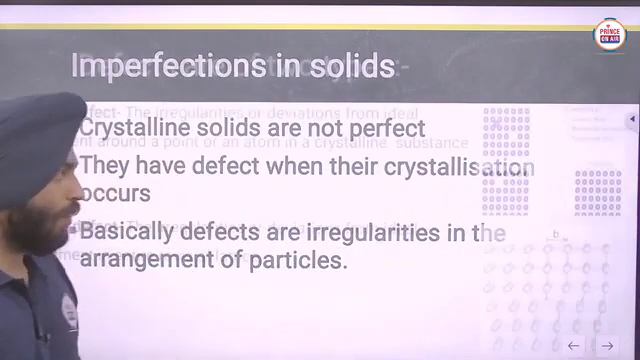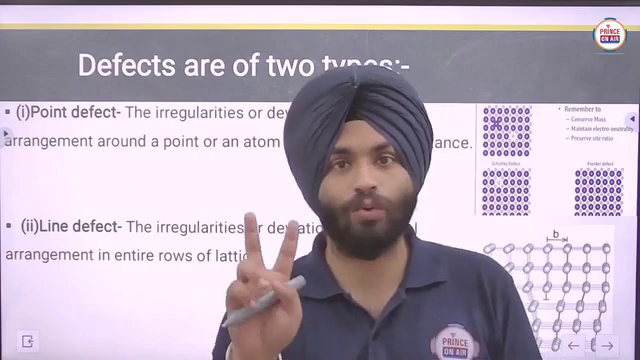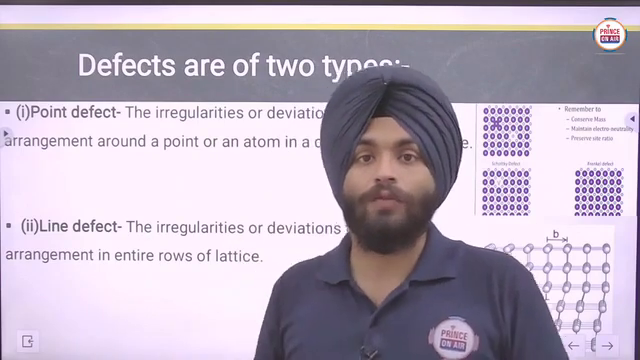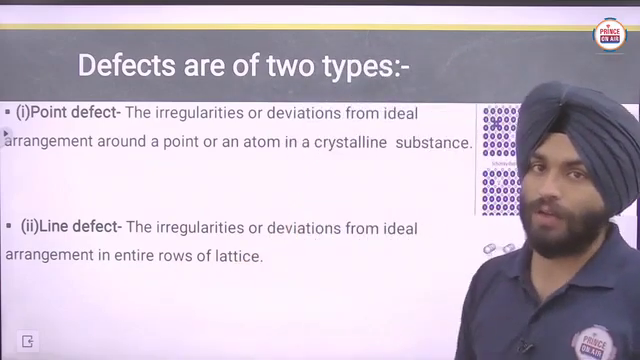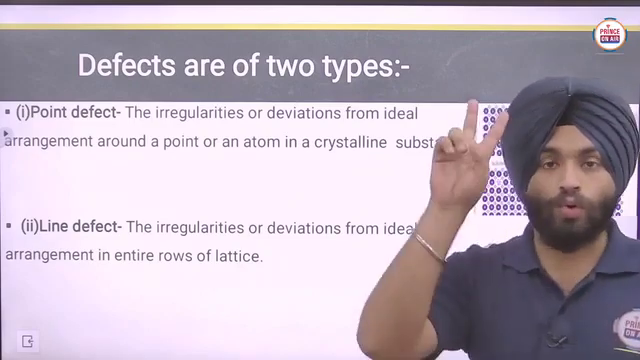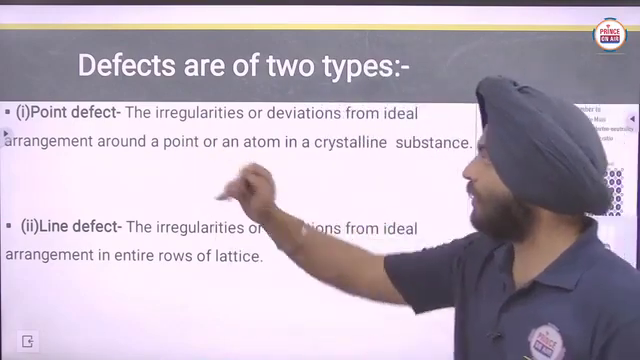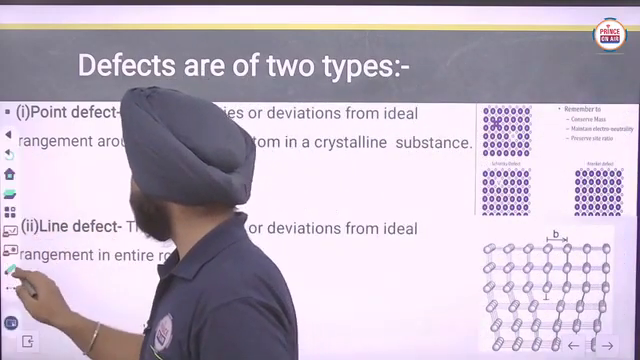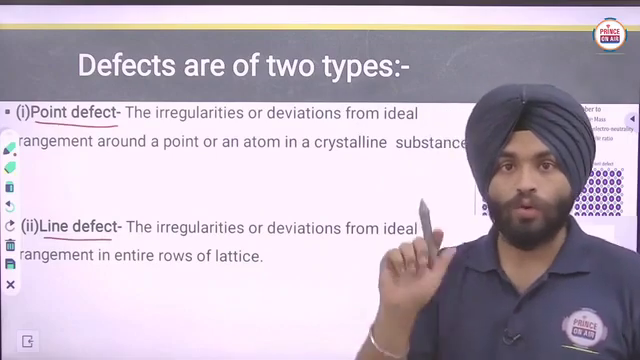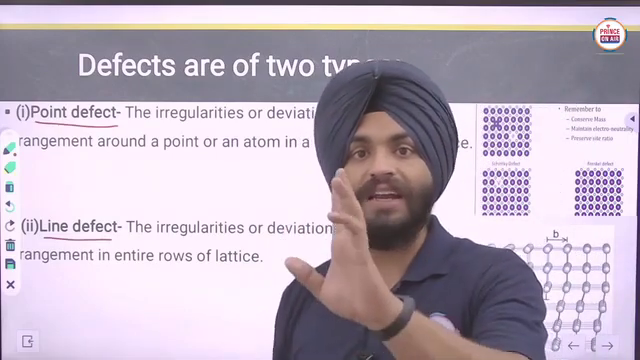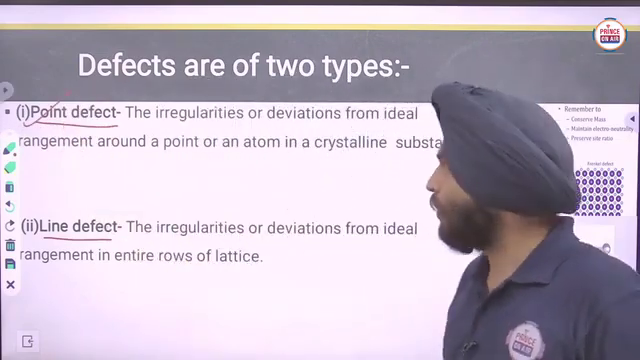Defects are of two types here. We will discuss two types of defects, but only one type in detail in this section. The first is point defect, and the second is line defect. Point defect and line defect, clear? Two types of defects we will discuss here, and in detail we will discuss the point defect. Clear?